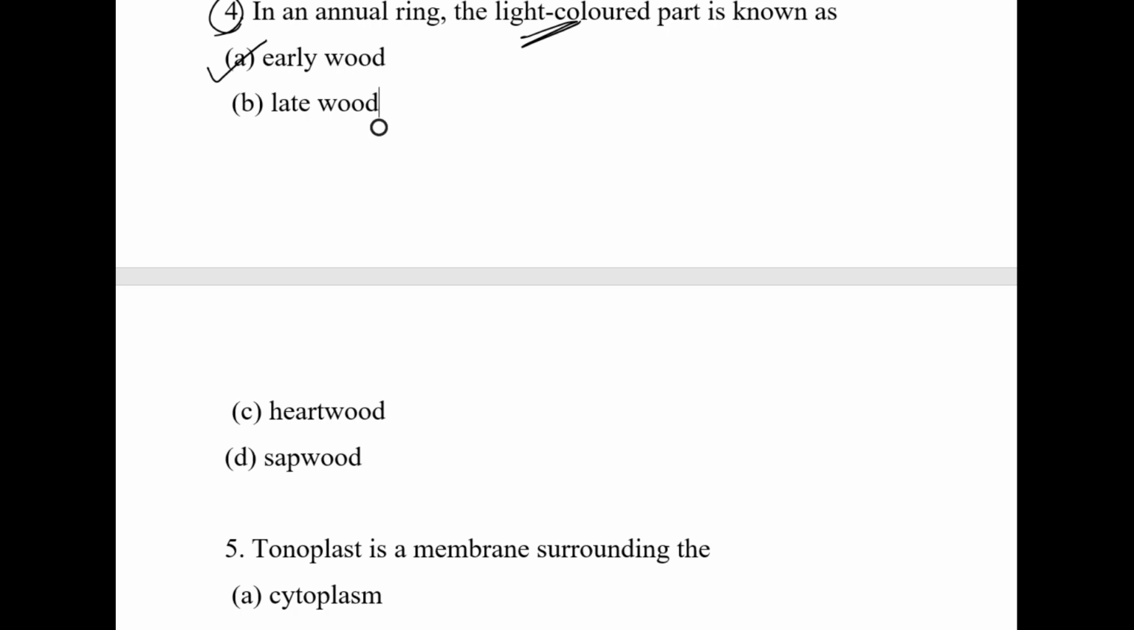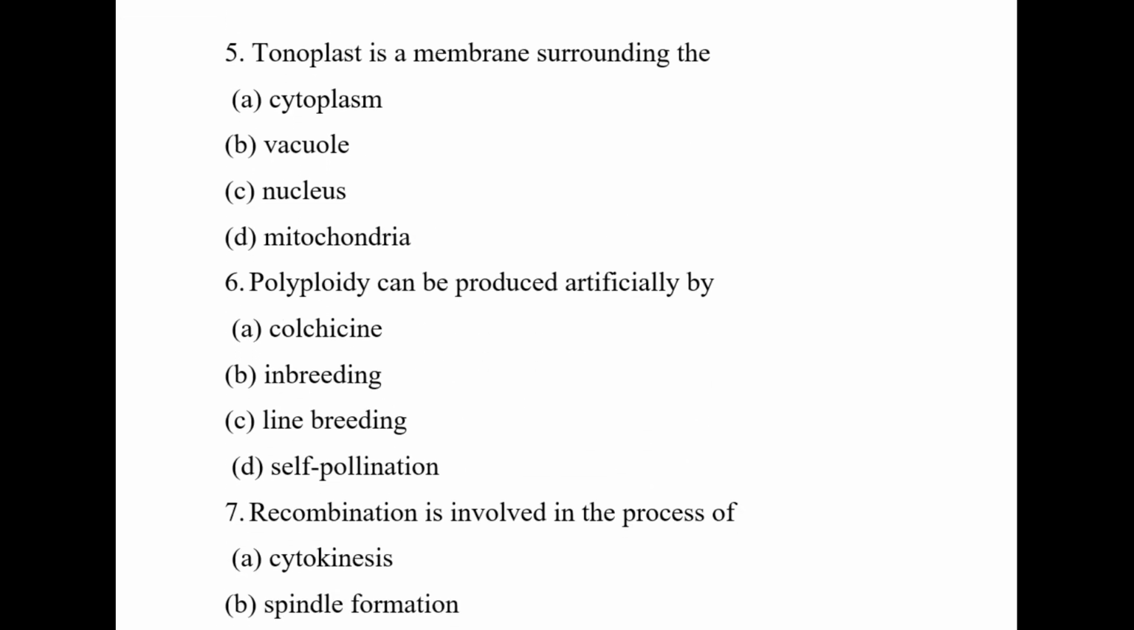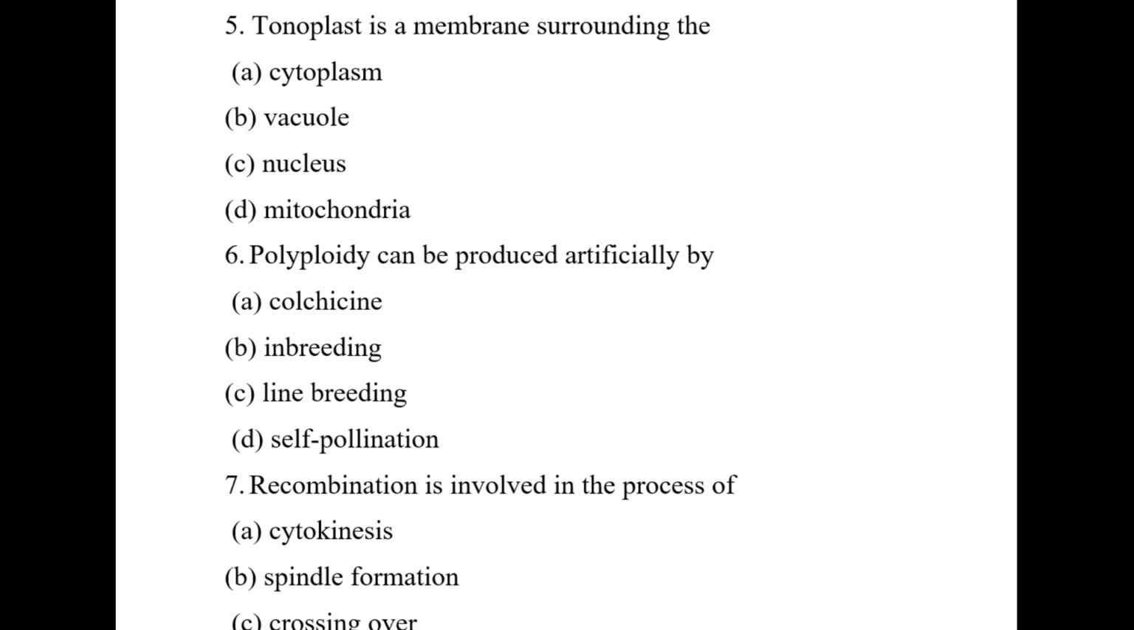Okay. Then the fifth question is tonoplast. It is a very simple question. Tonoplast is a membrane surrounding the... as you already know, there is no need for explanation. Actually the answer is the option vacuole. The most important feature of a plant cell is the presence of the vacuole, and the vacuole is covered by a membrane known as tonoplast.